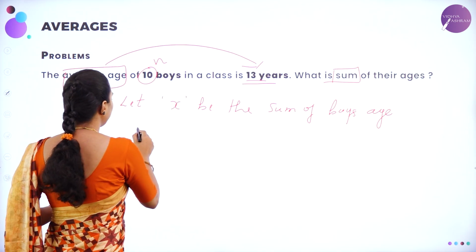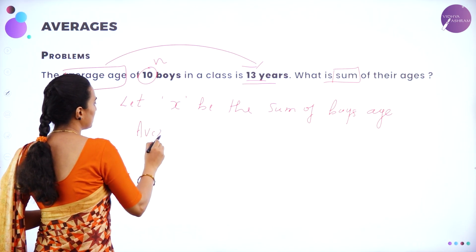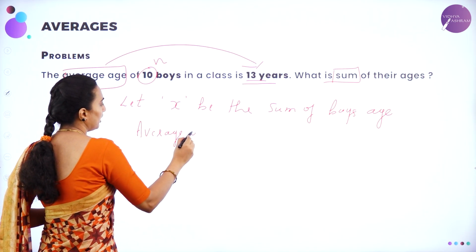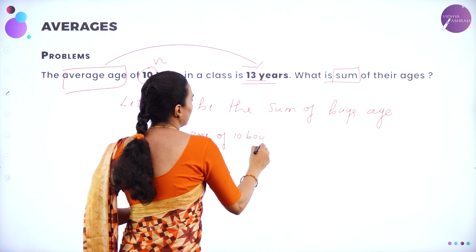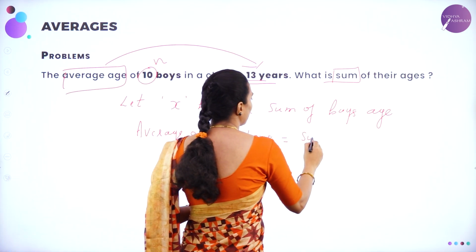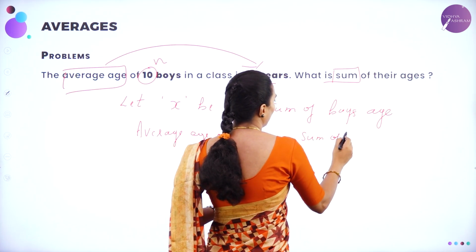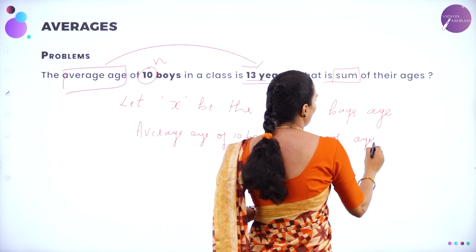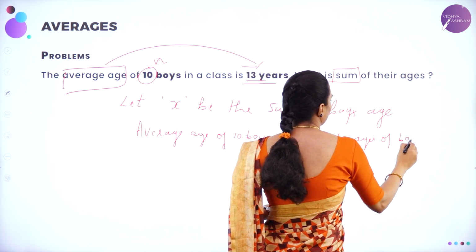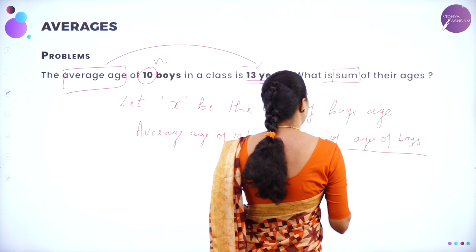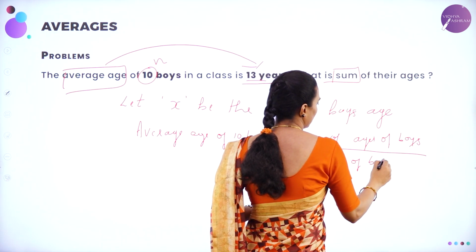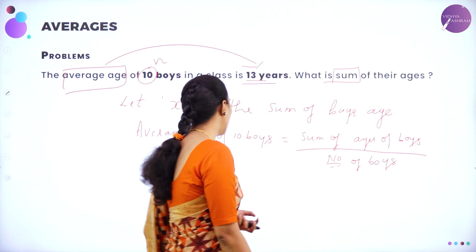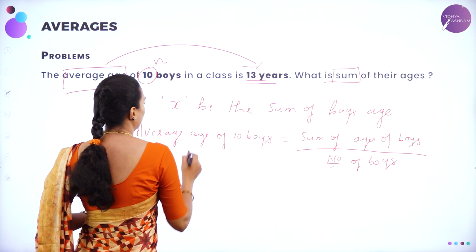What is the formula? Average age of 10 boys is equal to the sum of ages of boys divided by the number of boys. Correct? So the average age of the boys, they have given as 13 years.